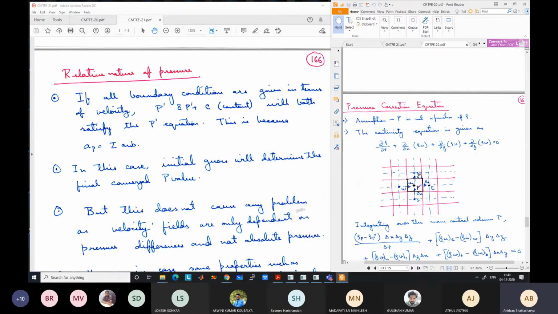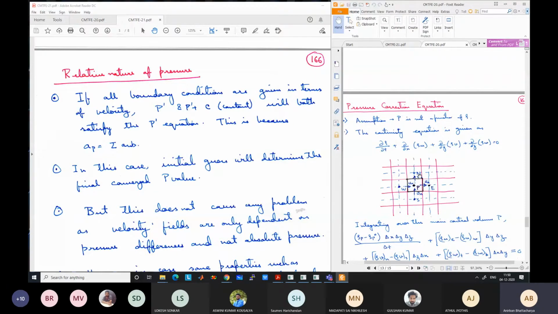Okay, so for example, for flow through a cylinder, if I give the inlet velocity and outflow condition, it does not matter what the pressure is at the end; it will just depend on the velocity field. So you can solve in terms of the gauge pressure, which means you take the atmospheric pressure as the reference, and any pressure is taken with respect to atmospheric pressure. If the pressure is equal to atmospheric pressure at some point, we take it as 0. This is what we call gauge pressure. So if you solve in terms of gauge pressure, you will get the solution accordingly.